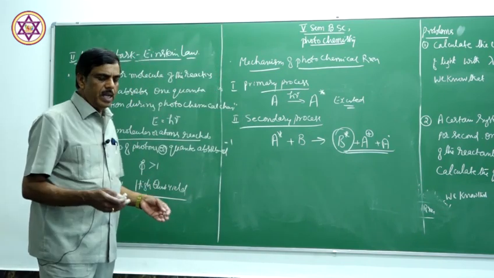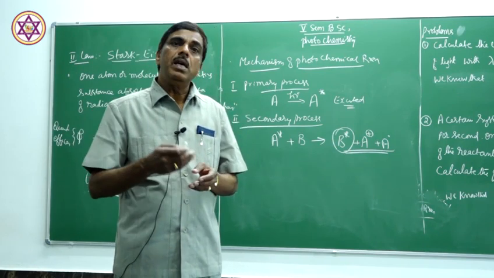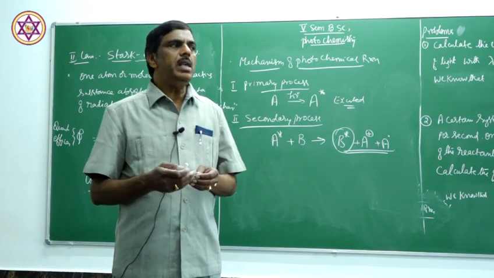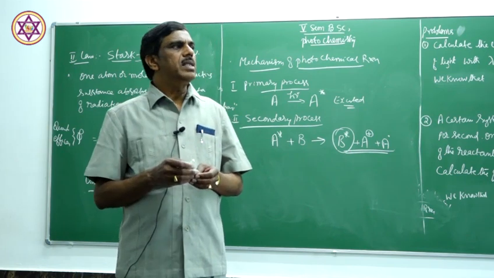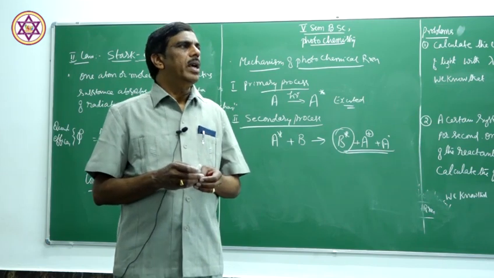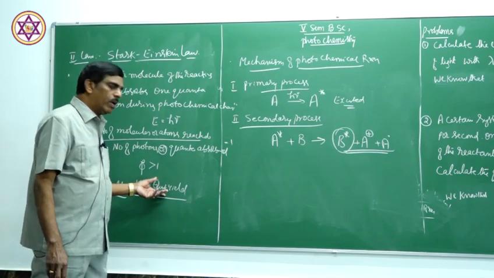High quantum yield is due to the initiation of the reaction by the intermediates, excited molecules, and ions. These further initiate the reaction. Therefore, a number of reactions take place, hence the product is more, that is, high quantum yield.